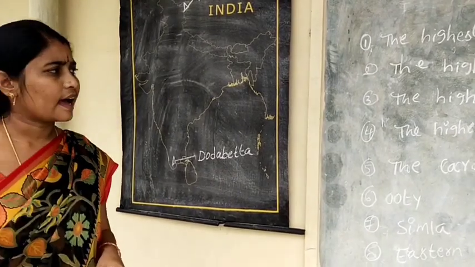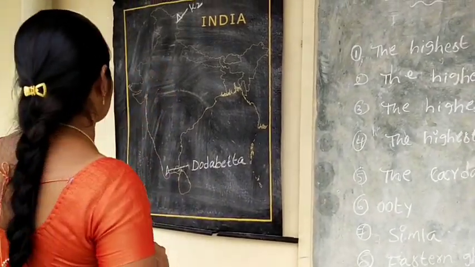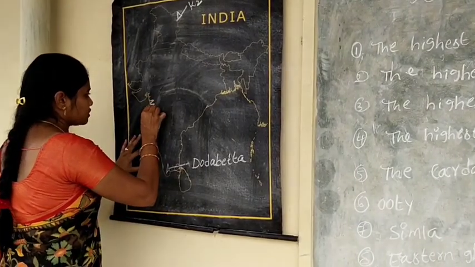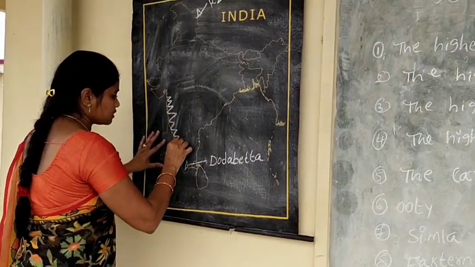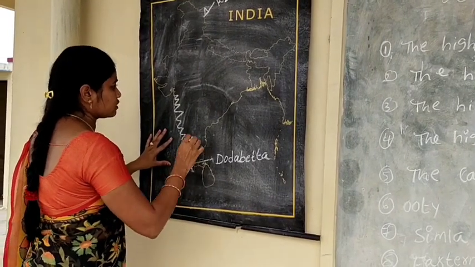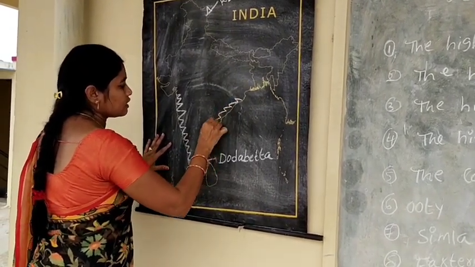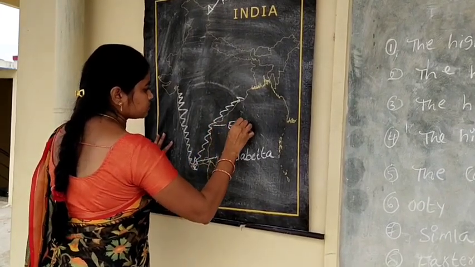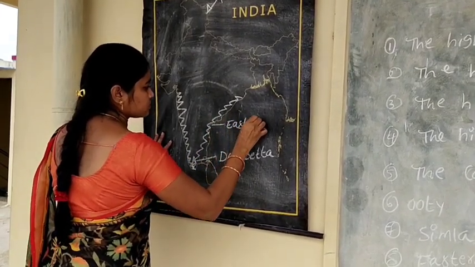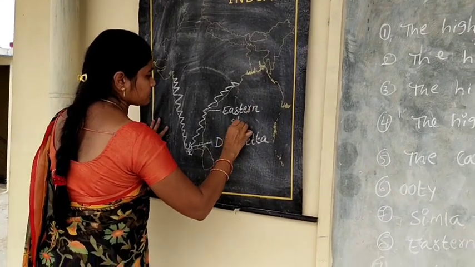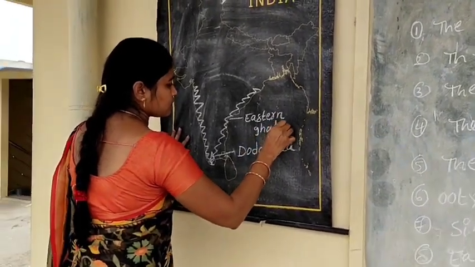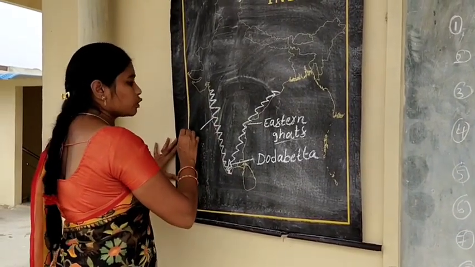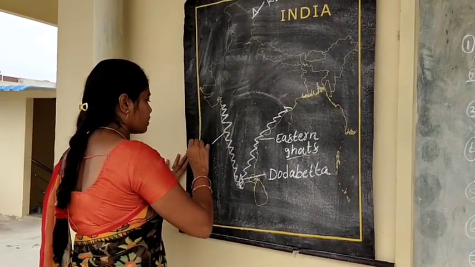Next one, the highest peak in Western Ghats. First of all, we look at Western Ghats. These are Western Ghats and these are Eastern Ghats. Ghats means a group of hills is called Ghats.